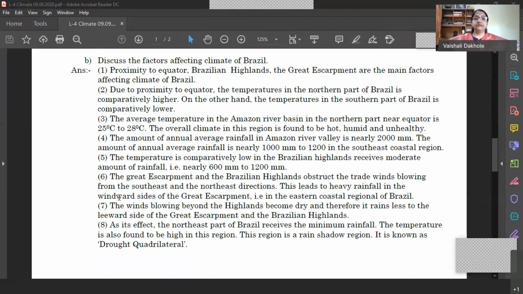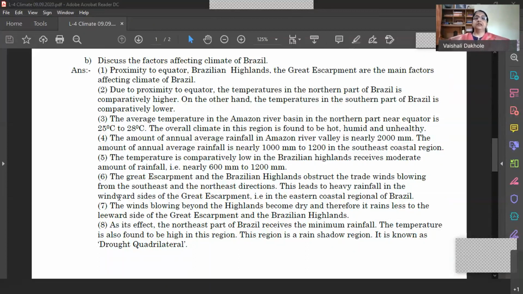So here we have seen that the northern part of Brazil has hot and humid climatic conditions. The Brazilian highlands have hot and dry conditions. On the other hand, what type of climate does the eastern coast of Brazil have? They have mild temperature and ample rainfall.